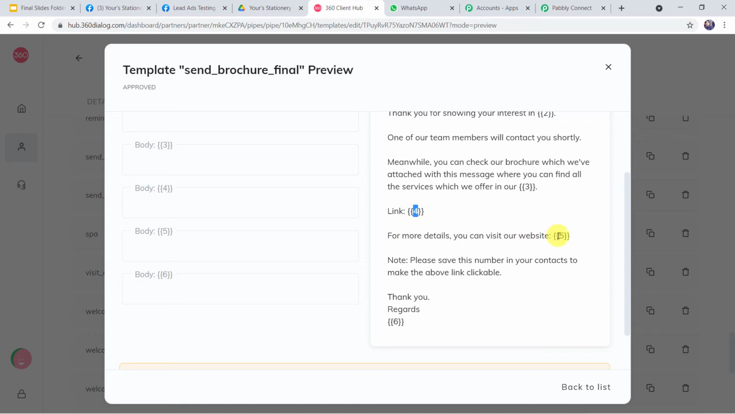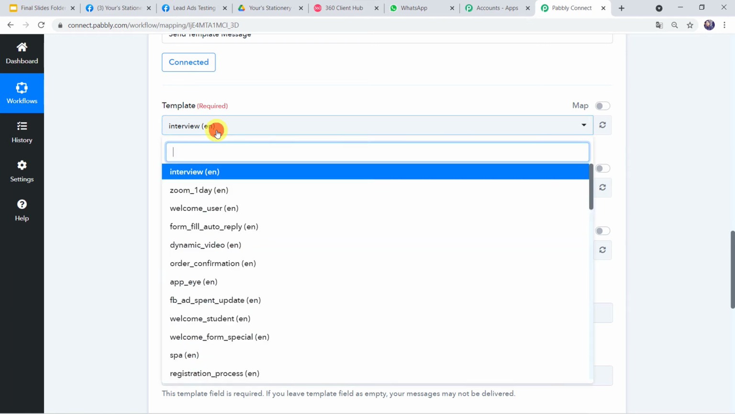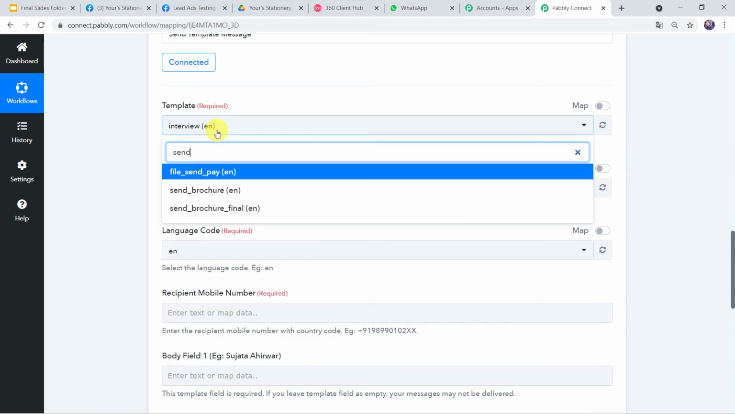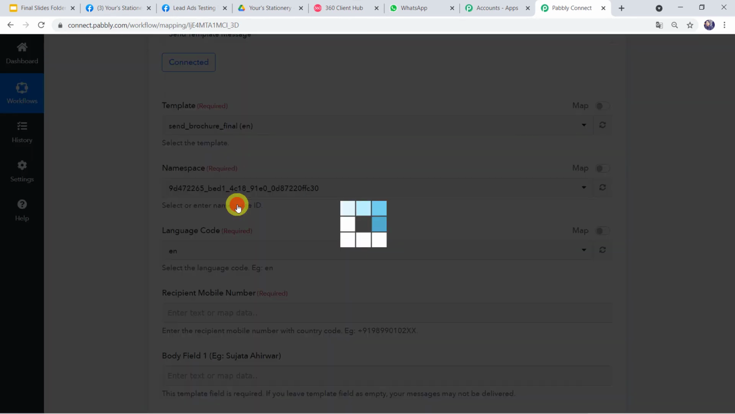For more details, you can visit our website. Here the website address can be mentioned. Note, please save this number in your contacts to make the above link clickable. Thank you, regards, and here again your business name is going to come. So let us just select this template, Send Brochure Final, in Pabbly Connect. So I'll just find the same template over here, that is Send Brochure Final.